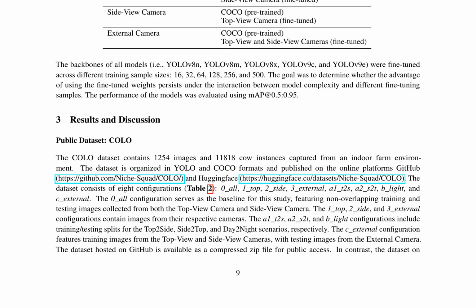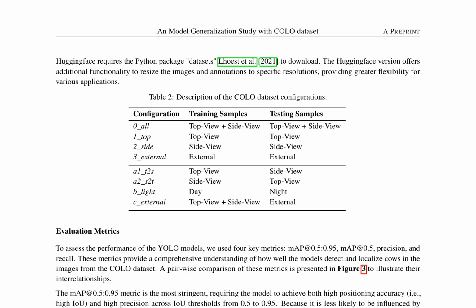However, the performance significantly varied across different camera angles and environmental conditions. For instance, the top to side and side to top configurations exhibited lower mAP at 0.5:0.95 values compared to the baseline, indicating a decrease in model performance when transitioning between top and side views. The study also investigated the relationship between model complexity and time consumption. It was found that as the model complexity increased, so did the time consumption for both training and inference. This trade-off between model performance and computational cost is crucial for real-world applications where computational resources are limited.